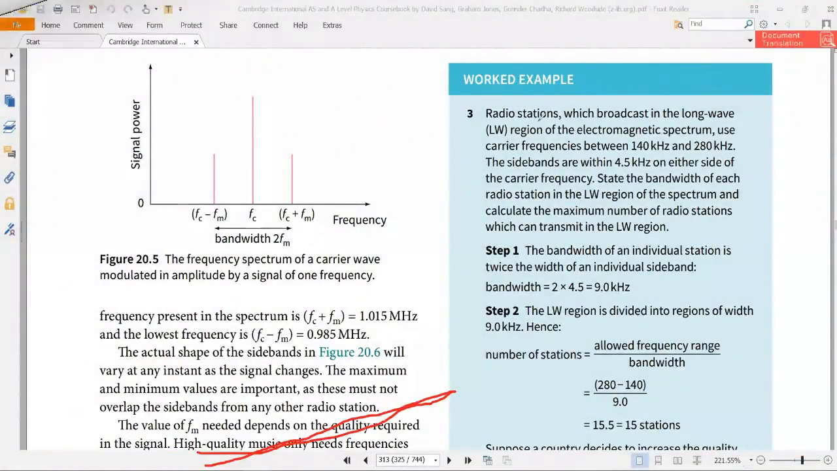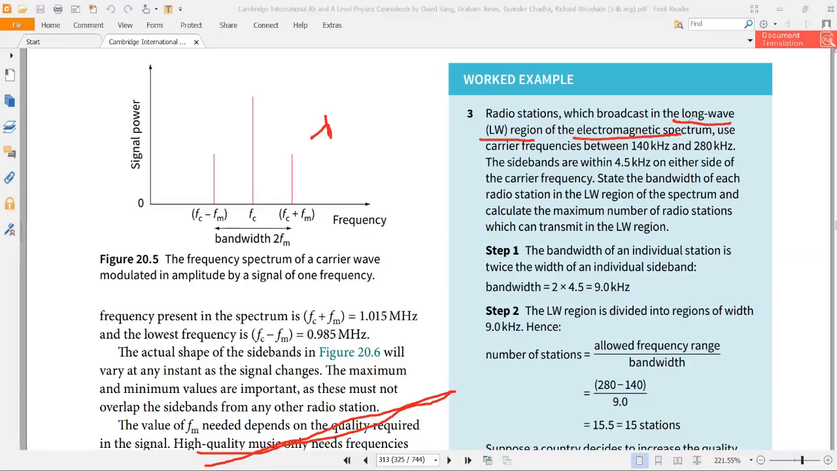So the numerical is: radio station which broadcast in the long wave region of the electromagnetic spectrum. Long wave region. What do you mean by long wave region? Long wave region means which have a high value of wavelength. And in the electromagnetic spectrum,